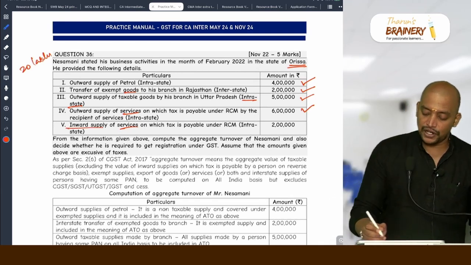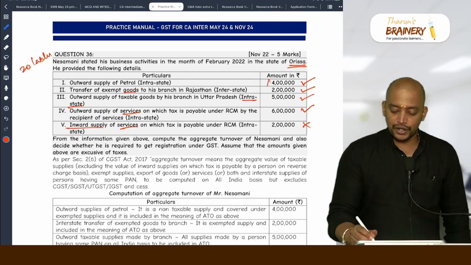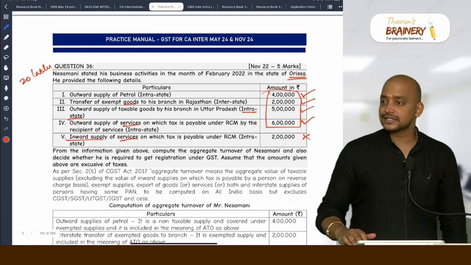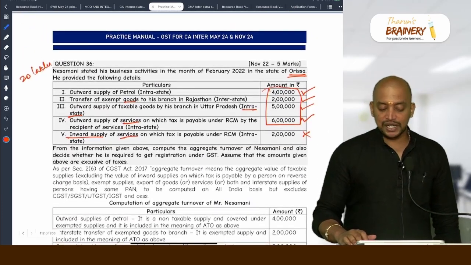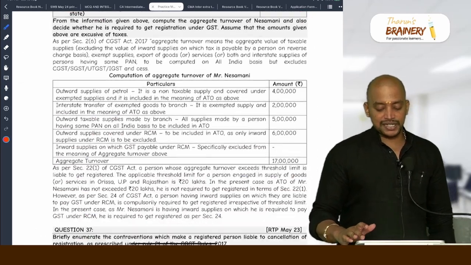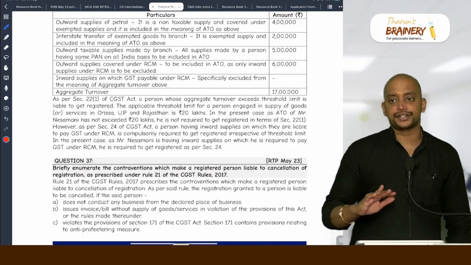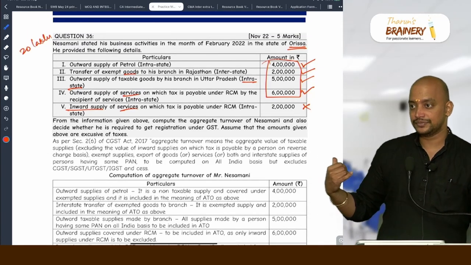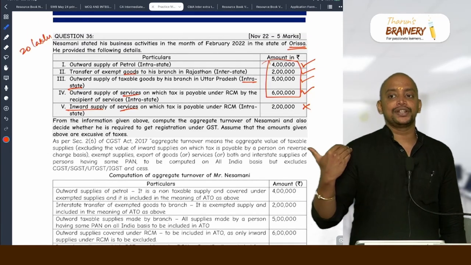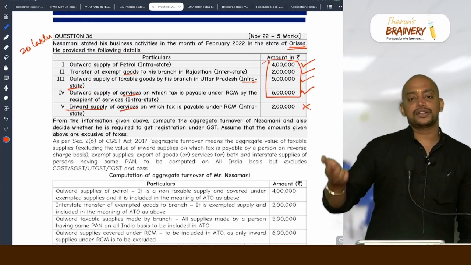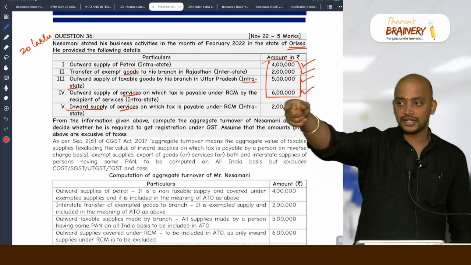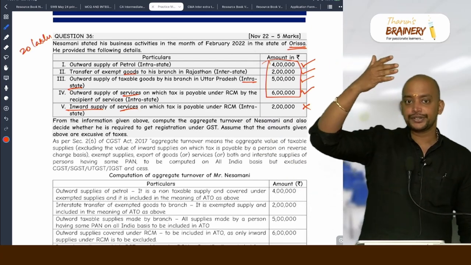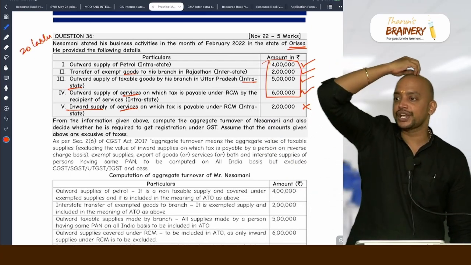Why inward supplies will not come under RCM? So what is the total of this? 17 lakhs, correct? And what is the applicable limit? 20 lakhs. So whether that person is required to get registered or not required to get registered? Not required to get registered. Nowadays they are asking questions like this. So they will ask you to compute the aggregate turnover also and determine. These kind of questions I gave in the book. In our main book I have given a lot of questions like this. We discussed now. So immediately after threshold limit computation I give.